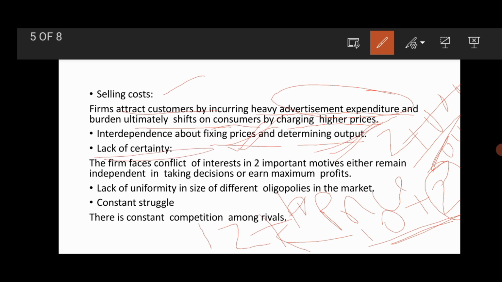Another characteristic is lack of certainty. The firm faces two kinds of conflicts or confusions among two motives. One is either to remain independent in taking decisions or to earn maximum profits.